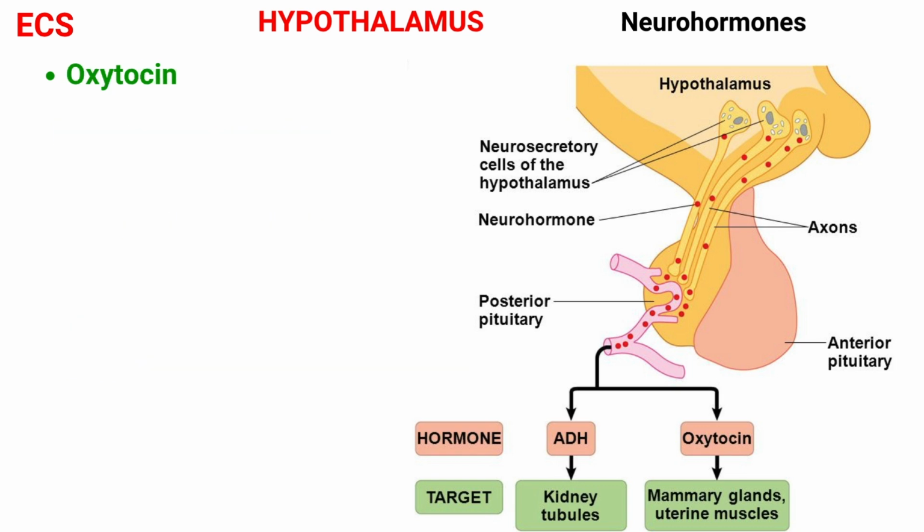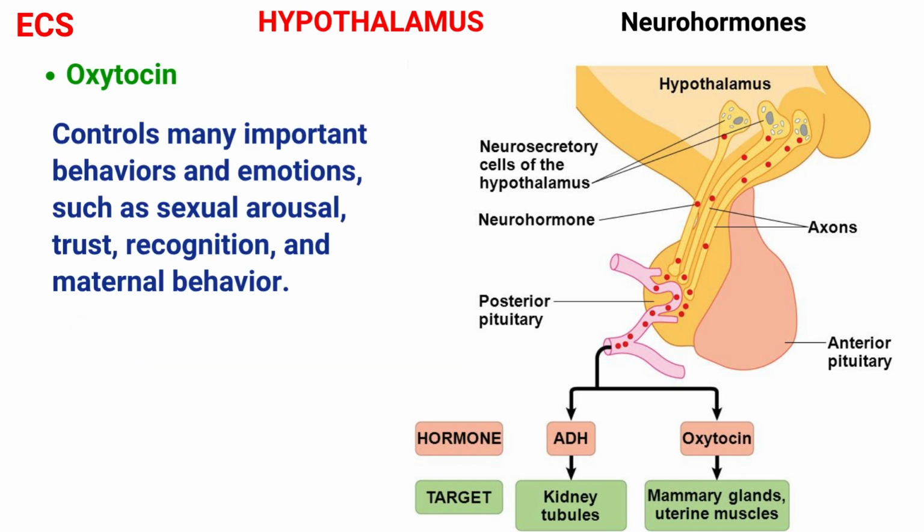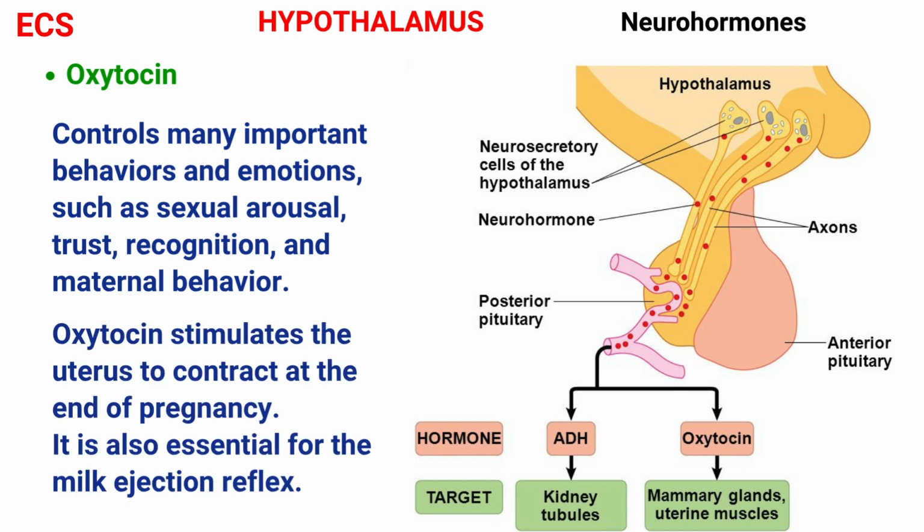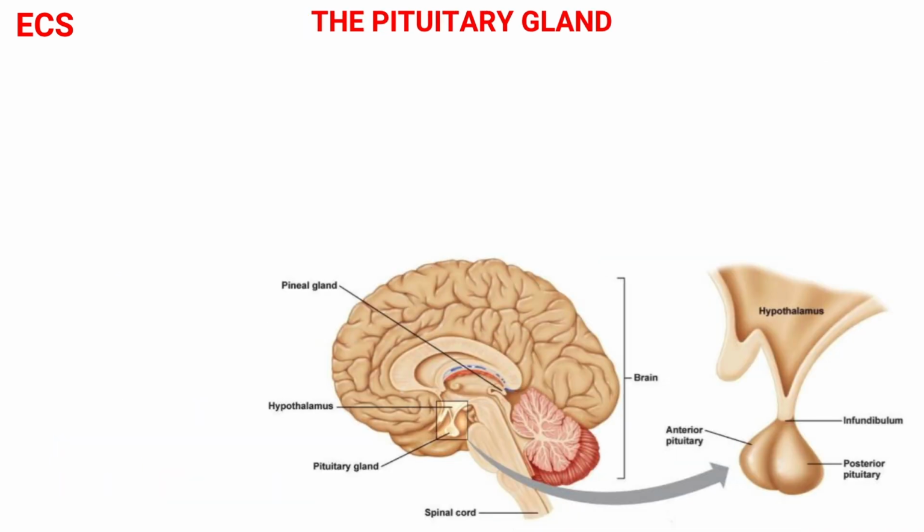Next is oxytocin. This hormone controls many important behaviors and emotions such as sexual arousal, trust, recognition, and maternal behavior. It is also involved in some functions of the reproductive system such as childbirth and lactation. Oxytocin stimulates the uterus to contract at the end of pregnancy. It is also essential for the milk ejection reflex, which releases the flow of milk in the breast of nursing mothers. Now we will see the pituitary gland.